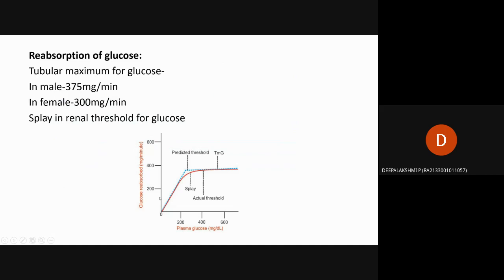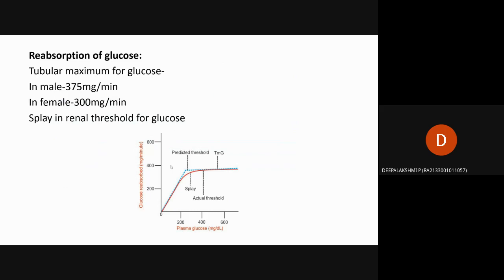In the graph, the x-axis is plasma glucose, that is, glucose present in the blood. The y-axis is glucose reabsorbed, that is, after filtration how much glucose is reabsorbed.